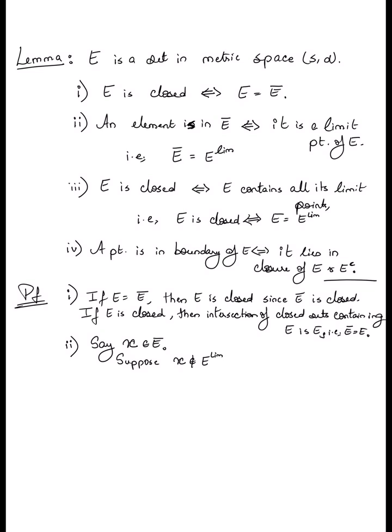In other words, it is not possible to find elements of E which are arbitrarily close to X. So a consequence of this supposition that X does not belong to the limit set of E is that there exists some positive radius R such that if you look at the open ball of radius r centered at x, let's say the set A of y such that the distance between y and x is less than r, this set has no intersection with E.